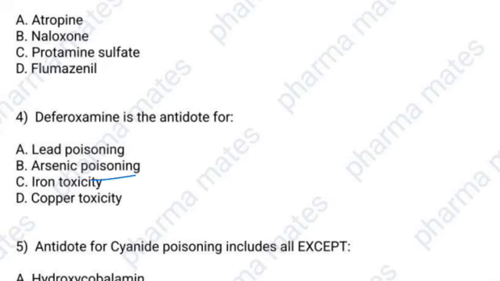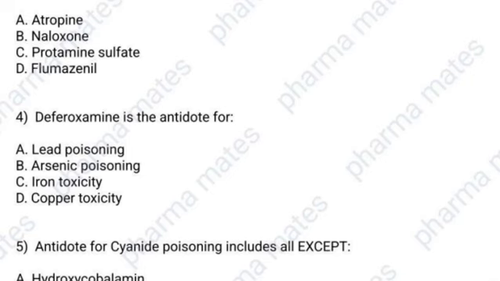Answer is iron toxicity. Okay. Deferoxamine is a chelating agent that binds free iron in the body. Then this complex is excreted through urine. It is used mainly in case of acute iron overdose.